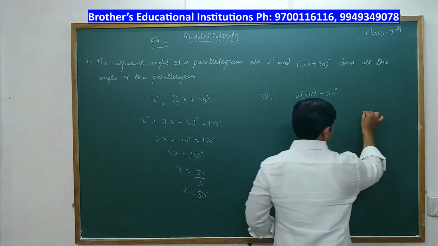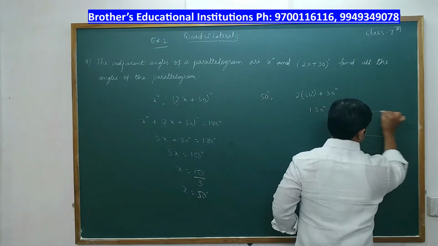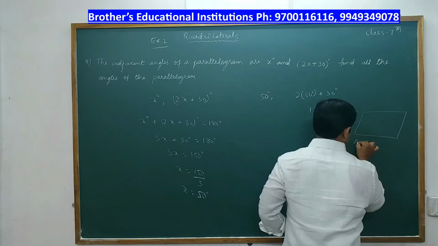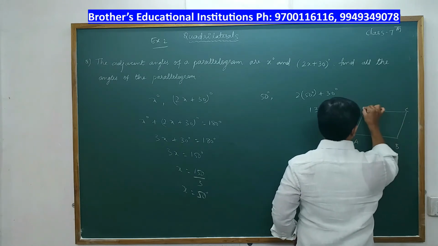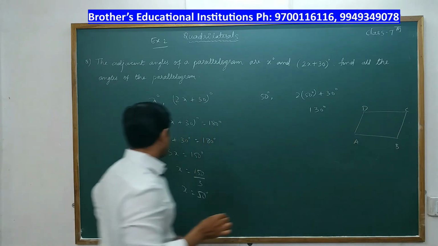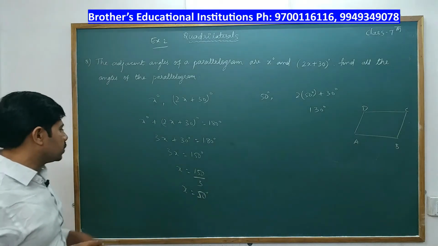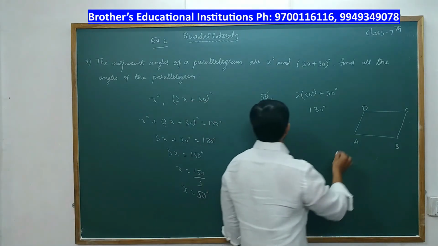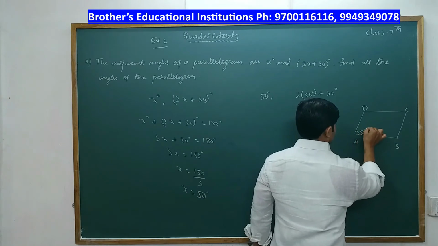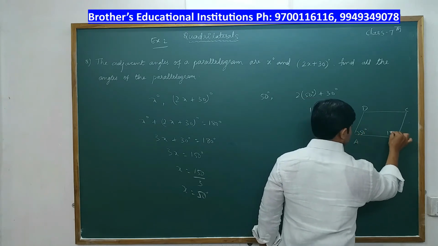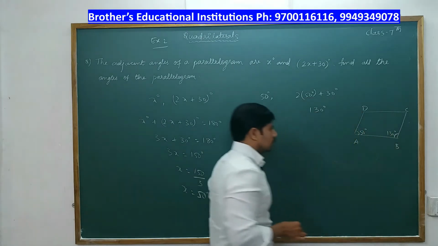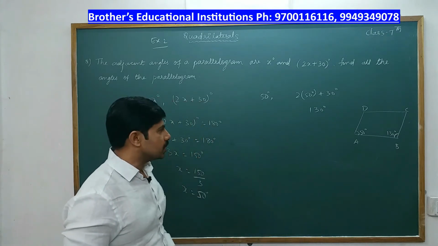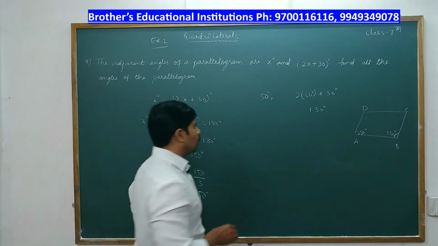So let's draw a parallelogram here. The adjacent angles of a parallelogram sum to 180 degrees. So we got 50. Say angle A is 50 and angle B adjacent to A is 130 degrees. Now we can find out the remaining angles. In a parallelogram, opposite angles are equal.